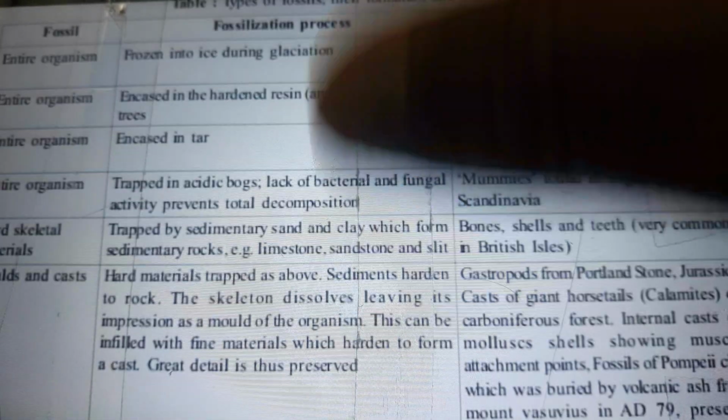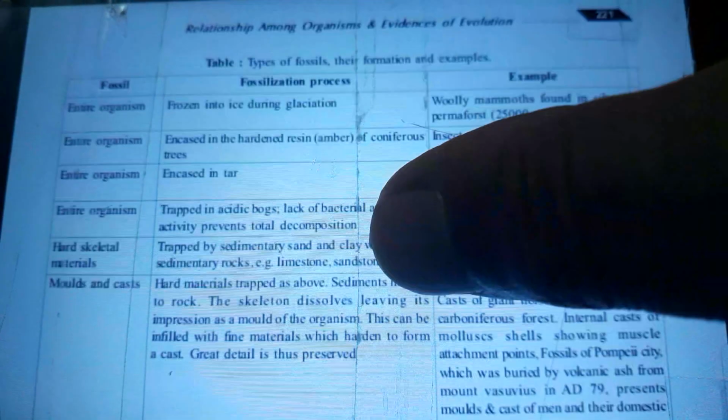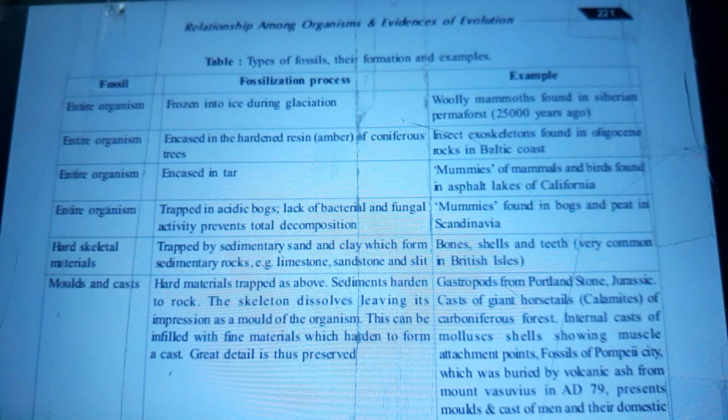Now let's just go back to this table. It's a flowchart. I'm just trying to read through that. The types of fossils, their formation and examples.